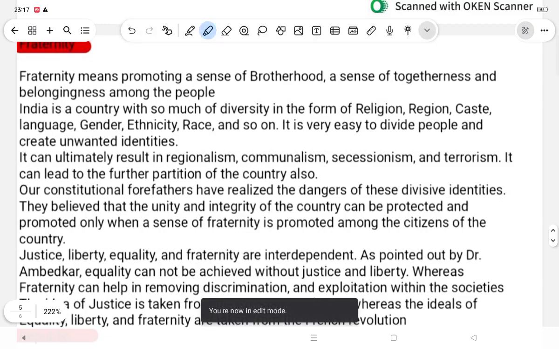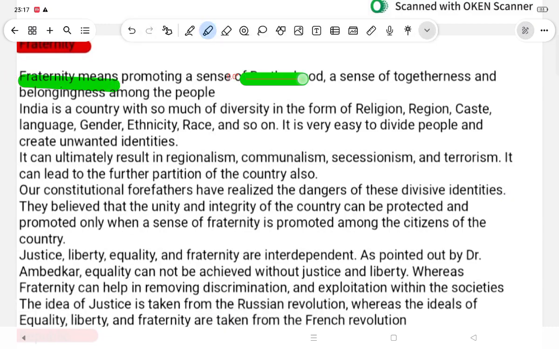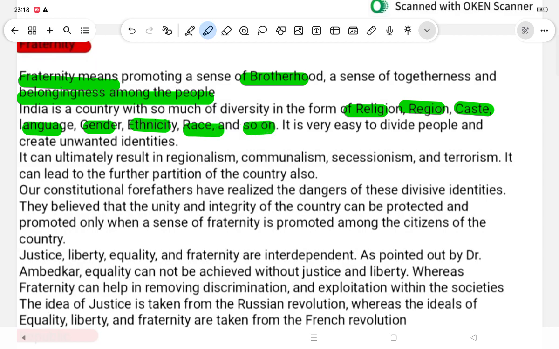Fraternity. Fraternity means promoting a sense of brotherhood, a sense of togetherness and belongingness among the people. India is a country with so much diversity in the form of region, caste, language, gender, ethnicity, race, and so on. It has the very essence to divide people and create unwanted identities.